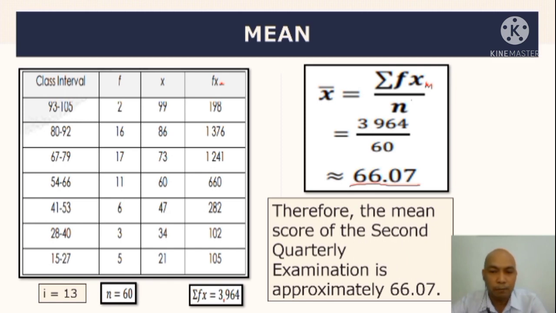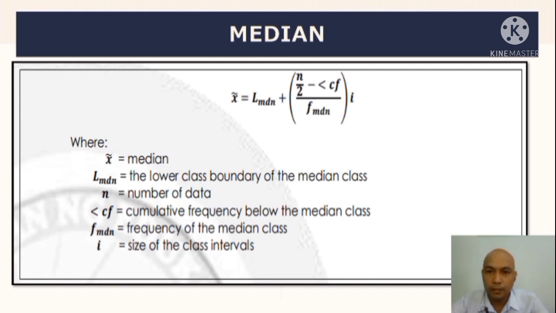So, therefore, the mean score of the second quarterly examination is approximately 66.07. So, meanwhile, in calculating for the median of the group data, ang magiging formula natin dito ay x tilde o kaya median is equal to L sub MDN plus N over 2 minus less than CF all over frequency of MDN or median times I.